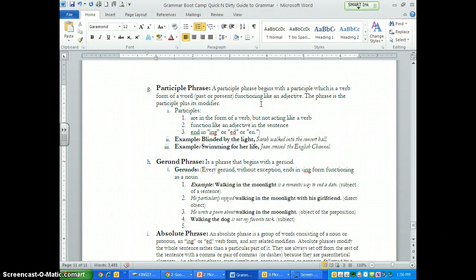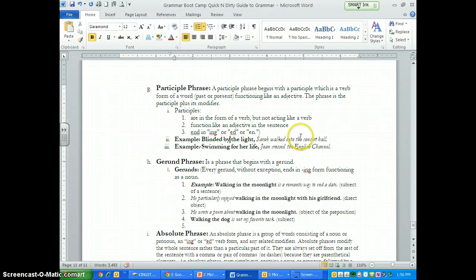It is when you use the verb form of a word, past or present, but it's acting like an adjective. So you're using a verb. It looks like a verb, but it's not a verb. It's serving like an adjective, so it has to be describing. So it looks like a verb that's describing something else. Okay? It's always going to end in ing, ed, or en. So let's look at the example here.